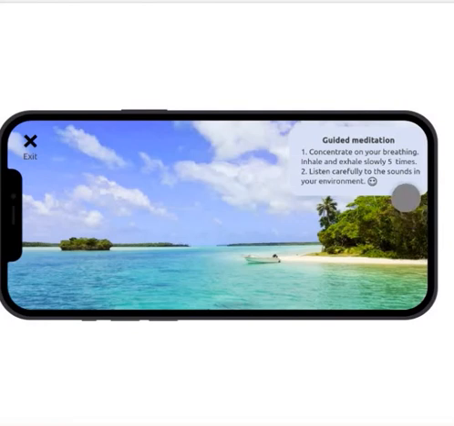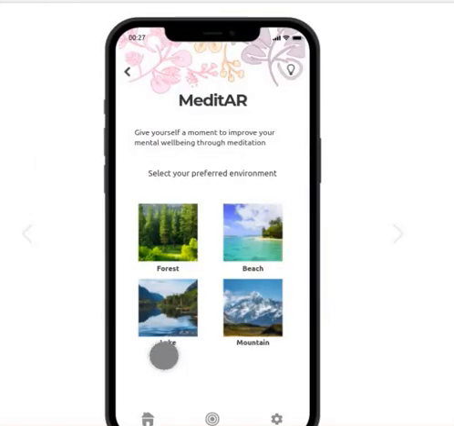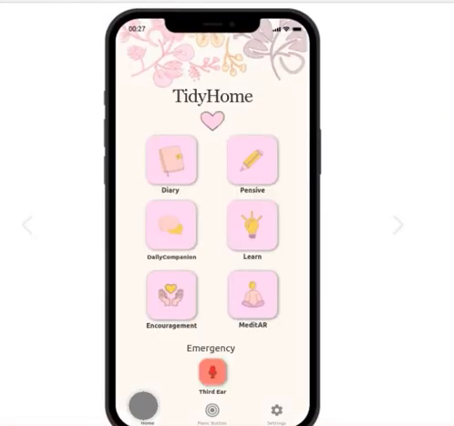So it's going to guide the user to make this process easy, to have that kind of guidance to make this meditation easier in the start. So yeah, I'm going to close this window, and I'm going to go back home.